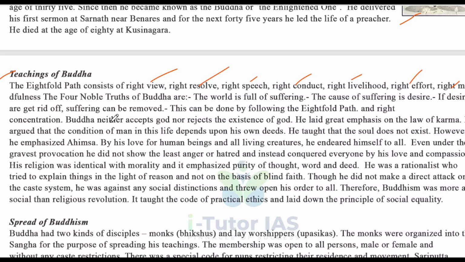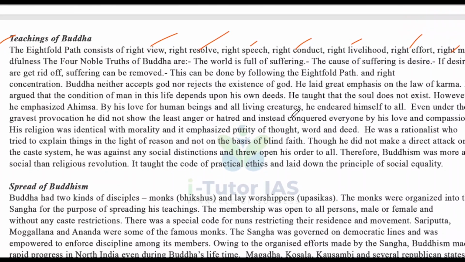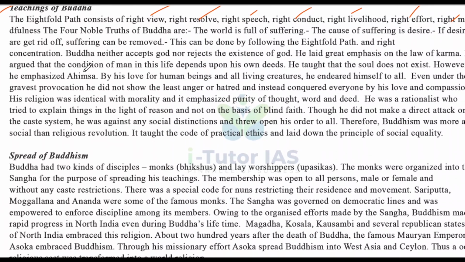Buddha neither accepted God nor rejected the existence of God, and he laid great emphasis on the law of karma. He argued that the condition of man in this life depends upon his own deeds. He taught that the soul does not exist, and he emphasized ahimsa. By his love for human beings and all living creatures, he endeared himself to all. Even under grave provocation, he did not show the least anger or hatred, and instead conquered everyone by his love and compassion.